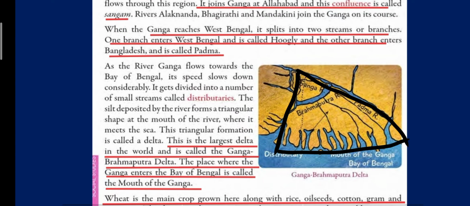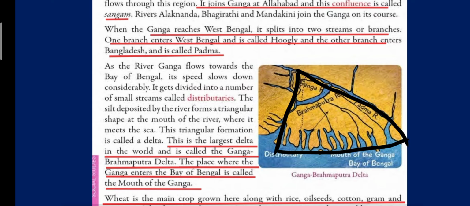As the river Ganga flows towards the Bay of Bengal, its speed slows down considerably. It gets divided into a number of small streams called distributaries. The silt deposited by the river forms a triangular shape at the mouth of the river where it meets the sea. This triangular formation is called delta.